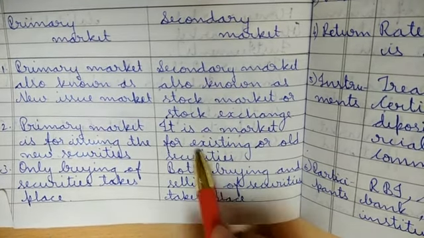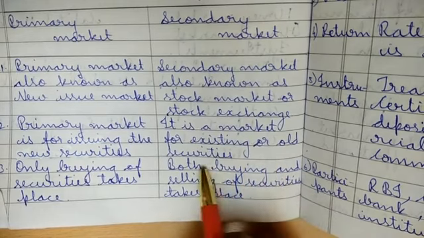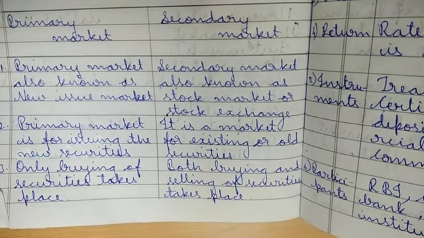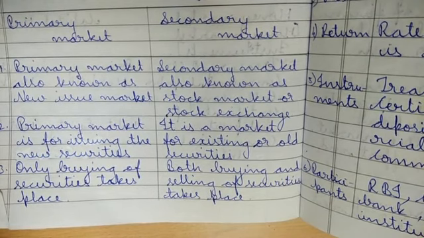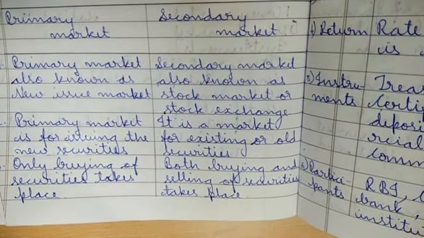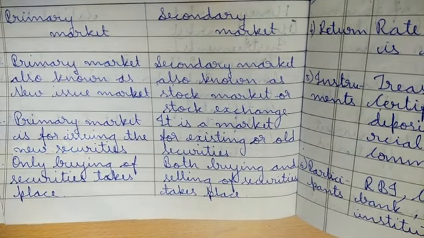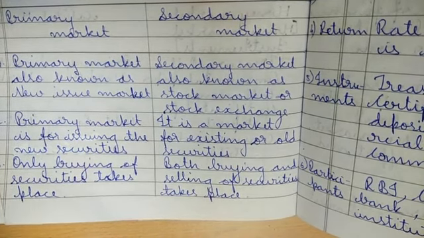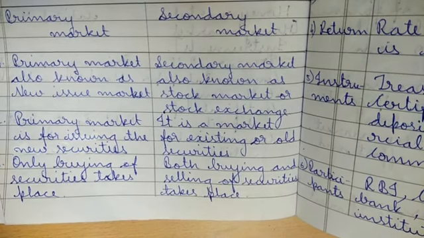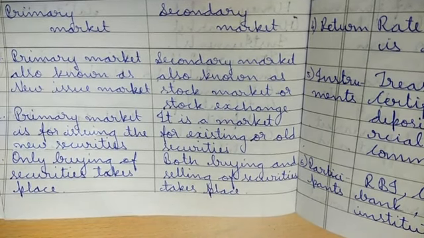Secondary market, it is a market for existing or old securities. So as I told, your secondary market may be second hand used products or the technology or the model of a fridge. For example, the fridge model may be very old and still existing because no one has purchased it. So that time you will be getting it at a less price because it is an old model and it is not running now.